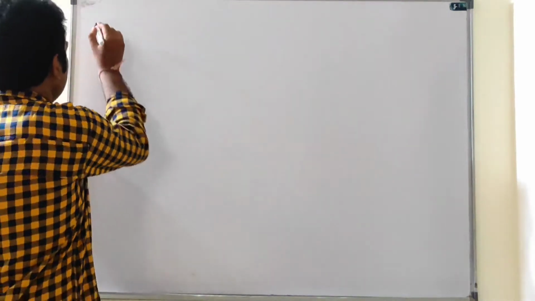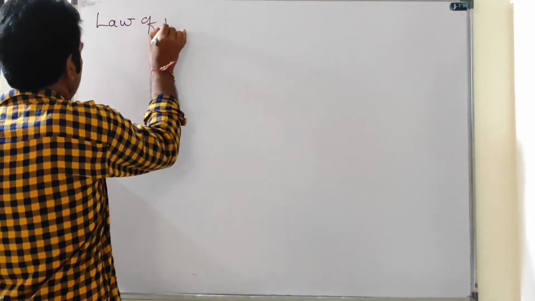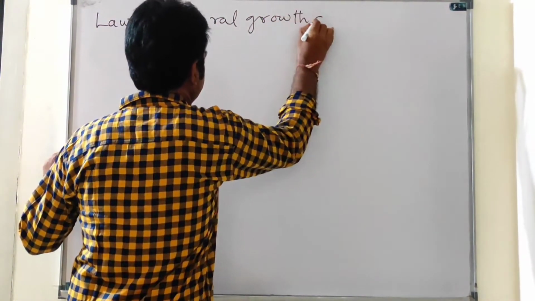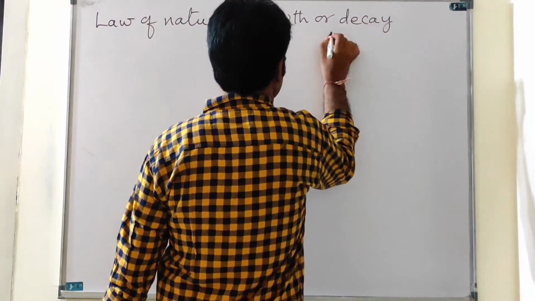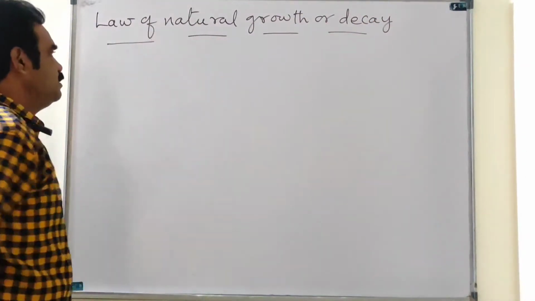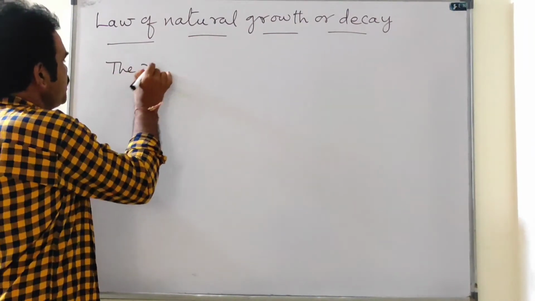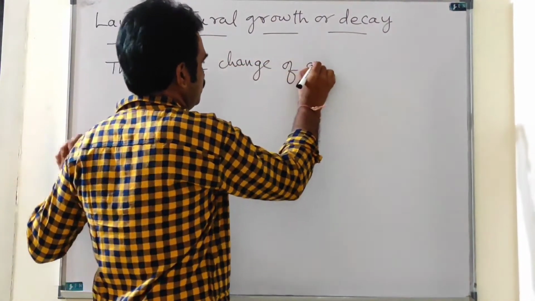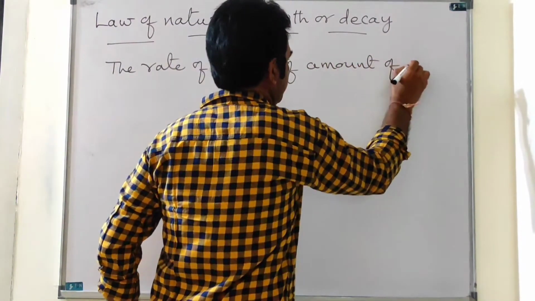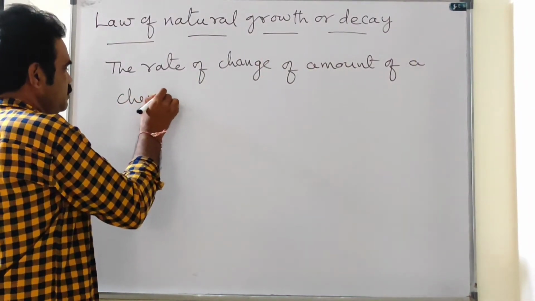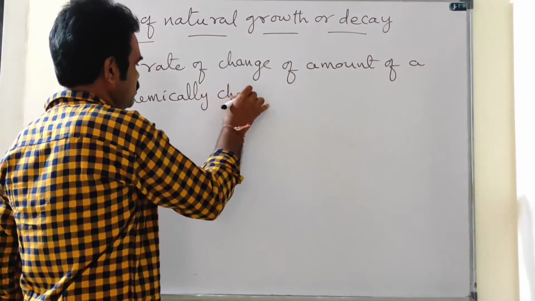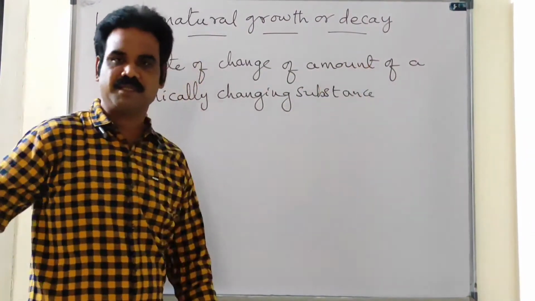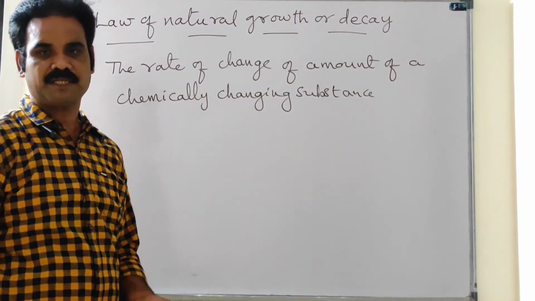Okay, law of natural growth or decay. The rate of change of amount of a chemically changing substance is proportional to the amount of the substance available at that time.